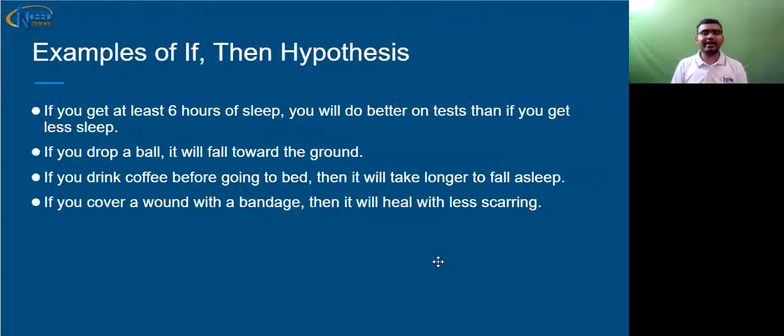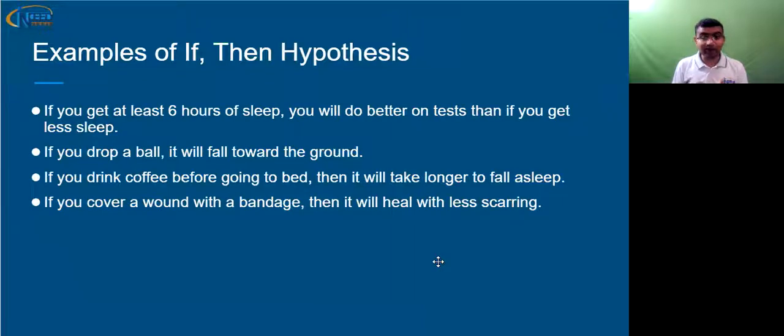Now let us move ahead and take some more examples of if-then hypothesis. First example is, if you get at least 6 hours of sleep, you will do better on tests than if you get less sleep. If you drop a ball, it will fall toward the ground. If you drink coffee before going to bed, then it will take longer to fall asleep.